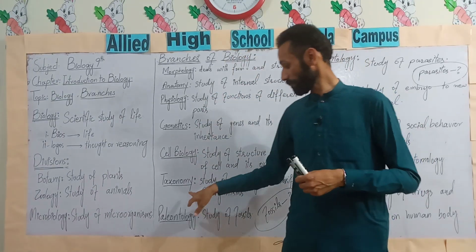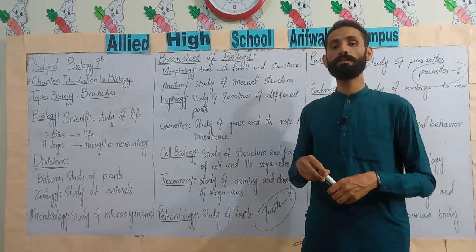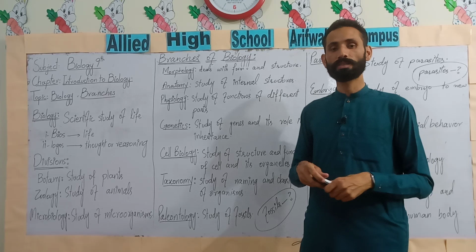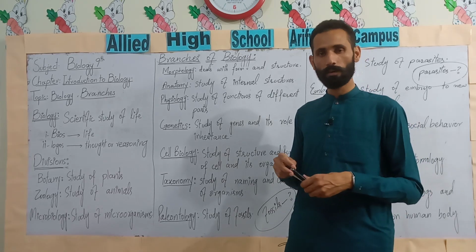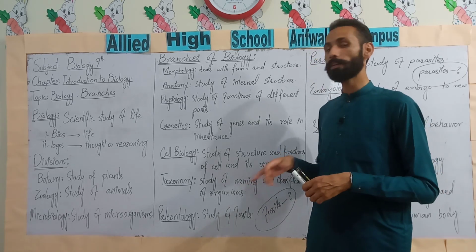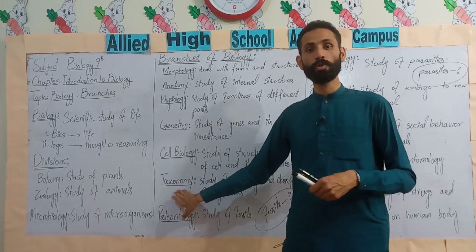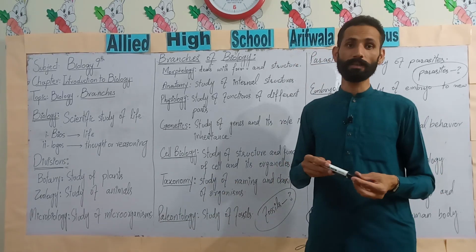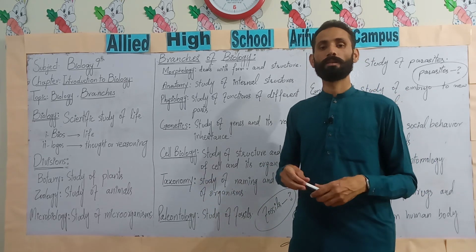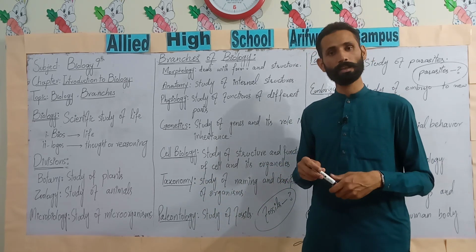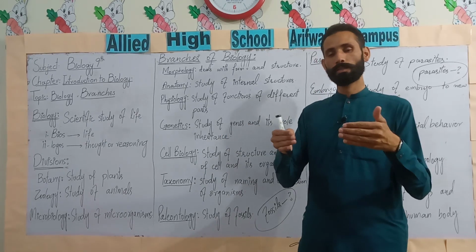Now, taxonomy, the study of naming and classification of organisms. Every organism or every species in the world has a specific scientific name that is given in this branch, taxonomy. And classification of organisms is also done in taxonomy. On the basis of similar characteristics, organisms are classified into groups and subgroups.